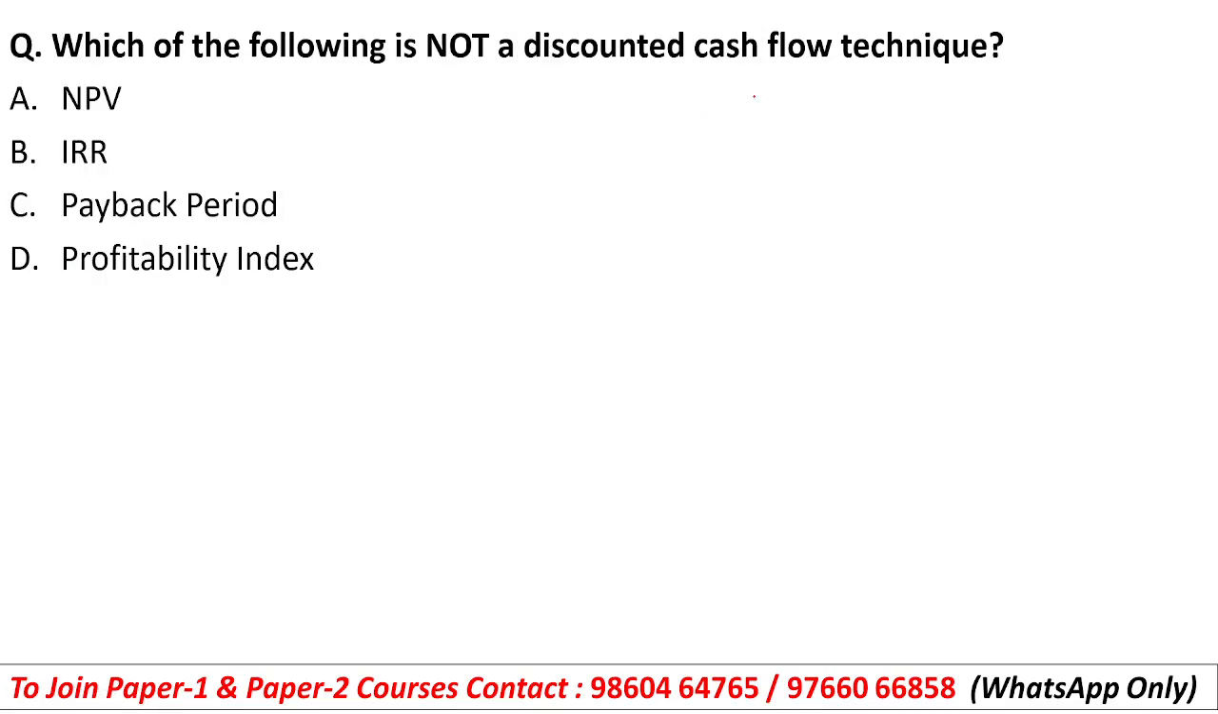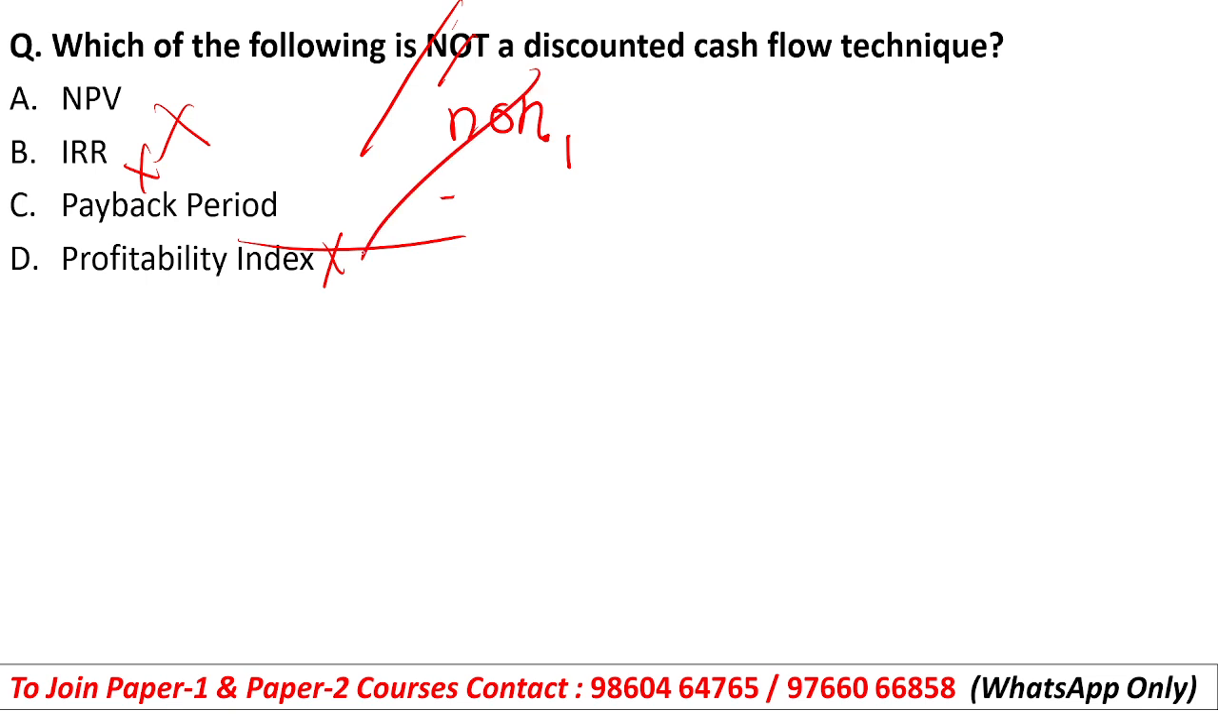Which of the following is not a discounted cash flow technique? NPV, IRR, payback period, and profitability index. So this question we have already done. So option number C, payback period, is a non-discounted technique. Okay. Suppose if I change this question to: not a non-discounted technique. Okay, so not a non-discounted technique. So here the option may be any of these three, because not and non always get cancelled.